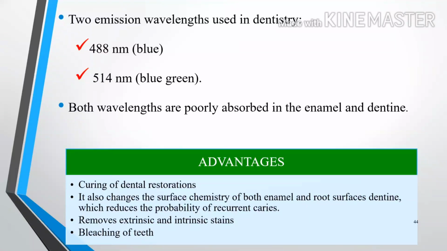So it is safe to use on a soft tissue adjacent to the dental hard tissue. Advantages: during the dental restoration, it is also used to alter the surface chemistry of both enamel and root surface dentin, which reduces the probability of recurrent caries, removes extrinsic and intrinsic stains, and bleaches the teeth.